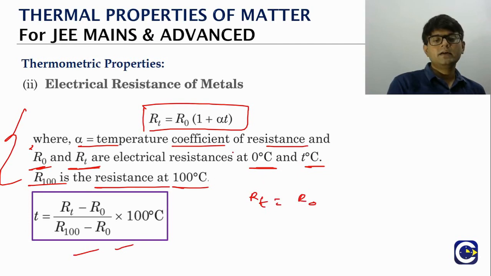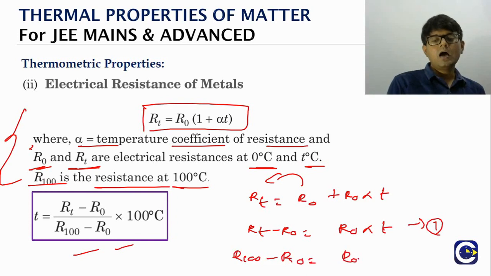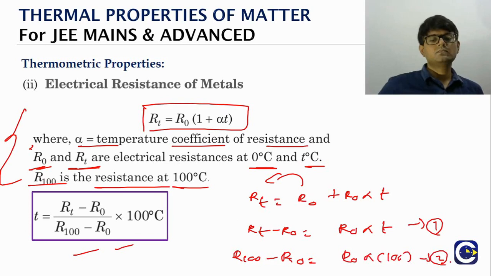RT is equal to, if you multiply inside, R naught plus R naught alpha T. So from here, RT minus R naught is equal to R naught alpha T. Let us call it equation 1. If you take the relation between 0 and 100 degrees, then R100 minus R naught is equal to R naught into alpha into 100. That is equation 2, where we are taking the final temperature reading to be at 100.